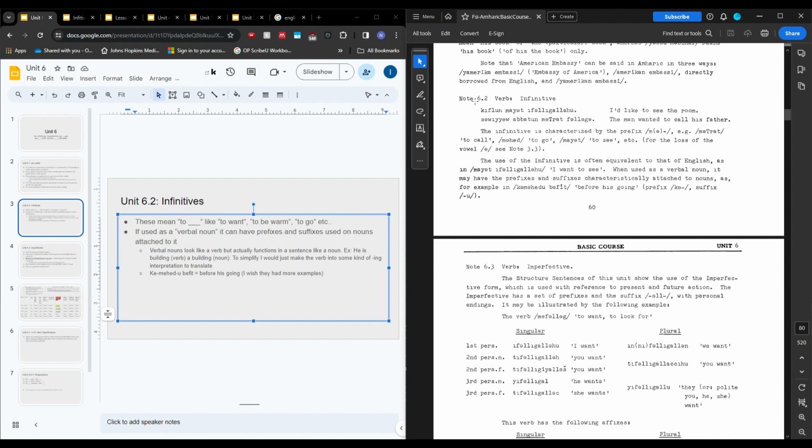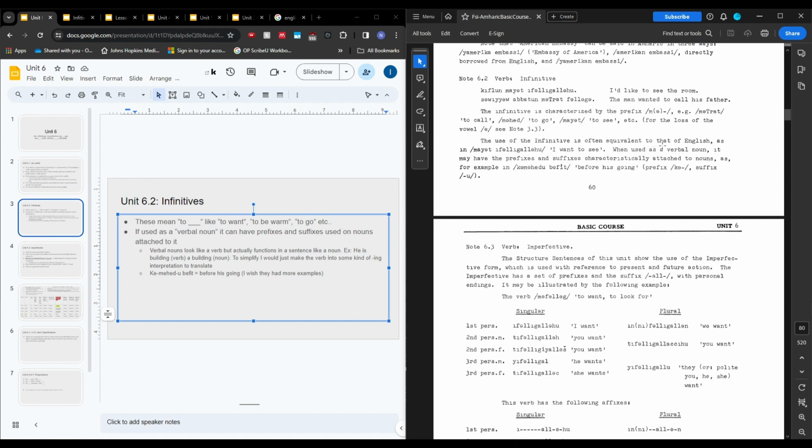But I think it's not the best that the textbook is using a grammatical situation here that you haven't seen before, but stuff like that happens in this textbook a lot. Infinitives always have some sort of ME beginning, or they just say M ending, or just MA is how I say it. Infinitives can also be used as a verbal noun.